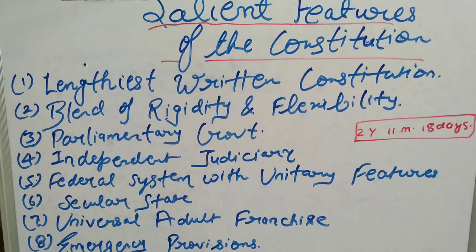Now what does this mean? It means the number of articles and schedules into which it is subdivided. It is the lengthiest among all the countries which have a written constitution.